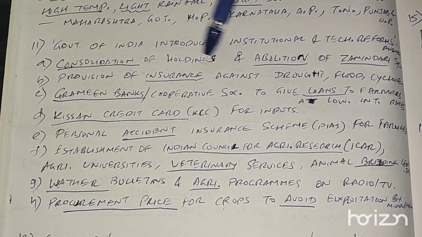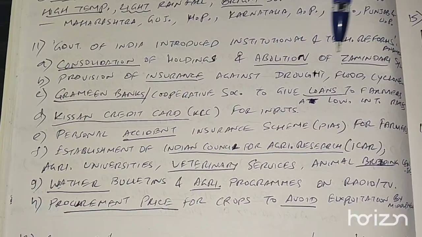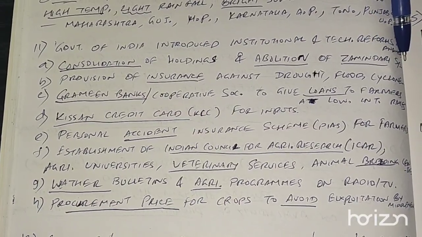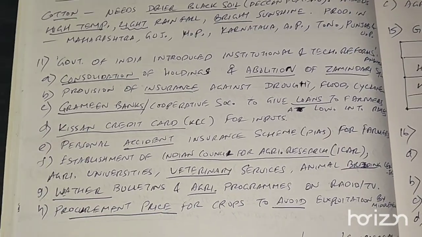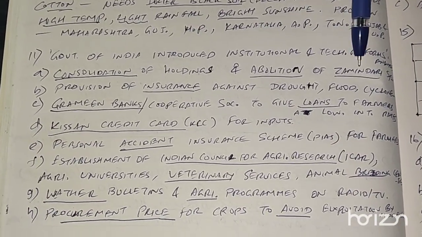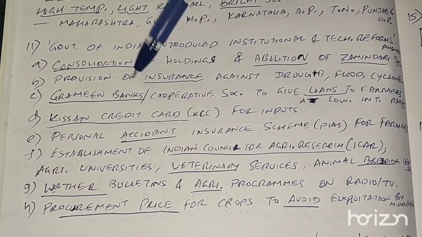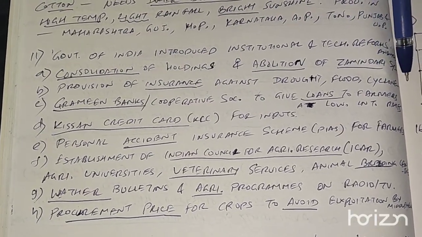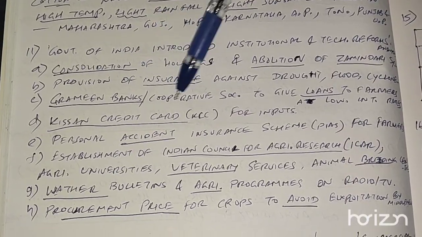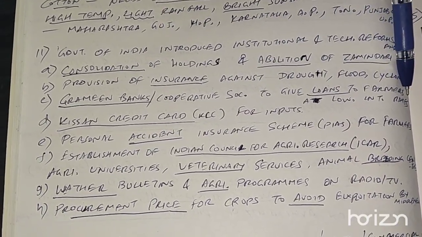That is, small patches of lands were consolidated, and government abolished zamindari system. That is, the landowners always leading a happy life and workers leading a poorish life. That zamindari system was abolished. Okay, there was provision of insurance against drought, flood, cyclone, fire, etc. Okay, Grameen banks and cooperative societies were created to give loans to farmers at low interest rates.